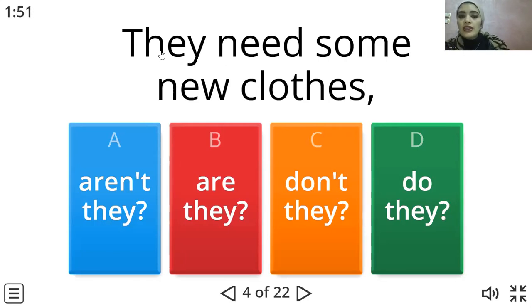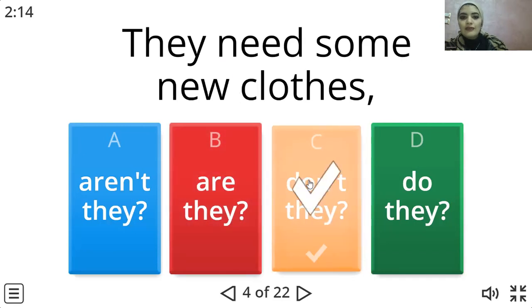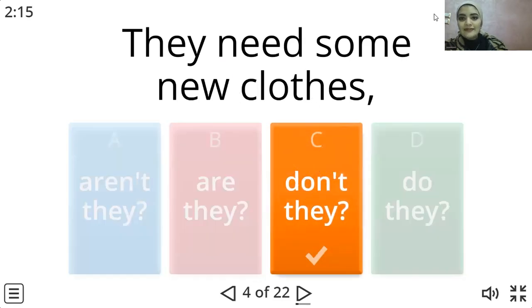So here, they need some new clothes. This is a present simple sentence. Yes, so we're going to use do or does. We have they, so we're going to use do. Okay, the sentence is positive, so we're going to have the negative one. Don't they?